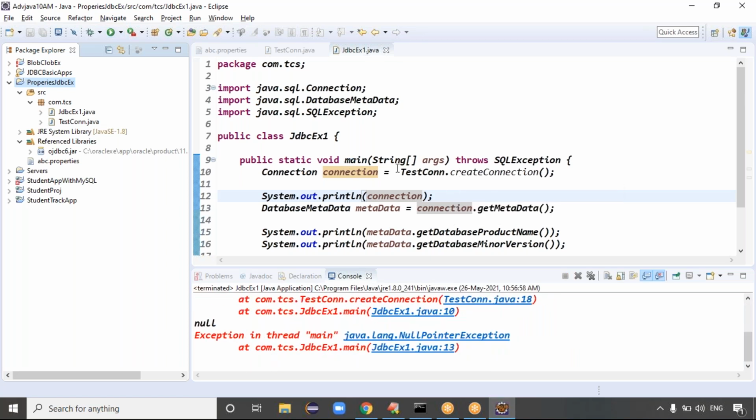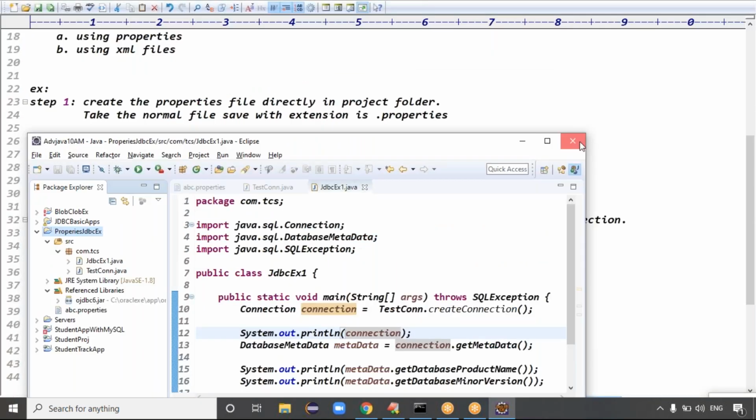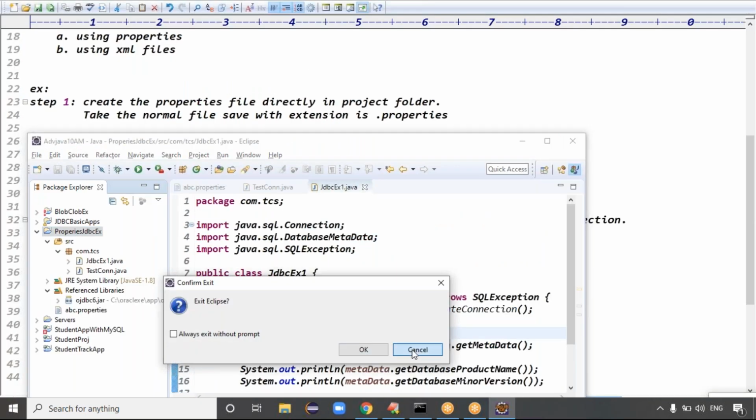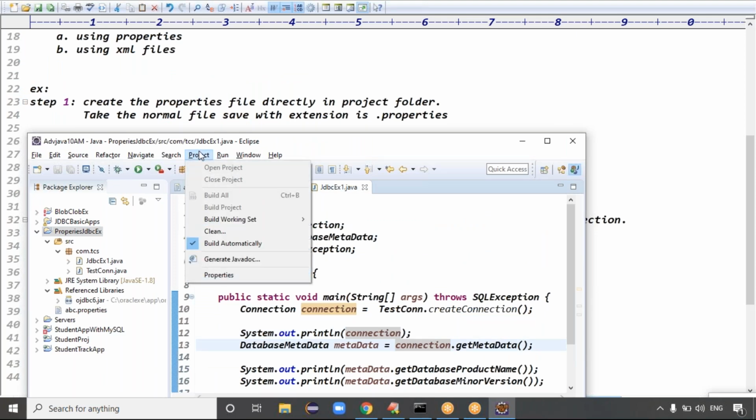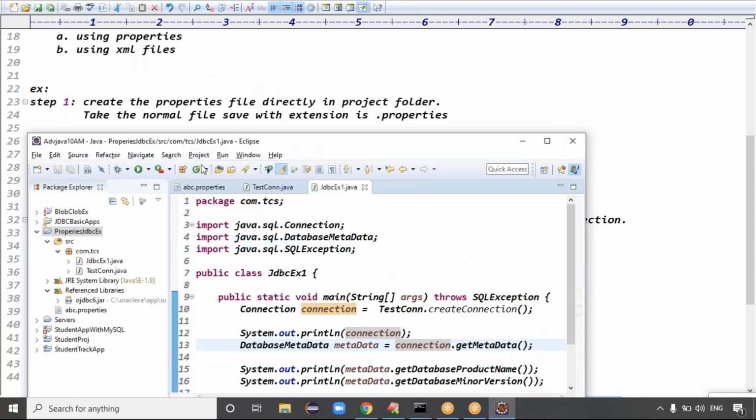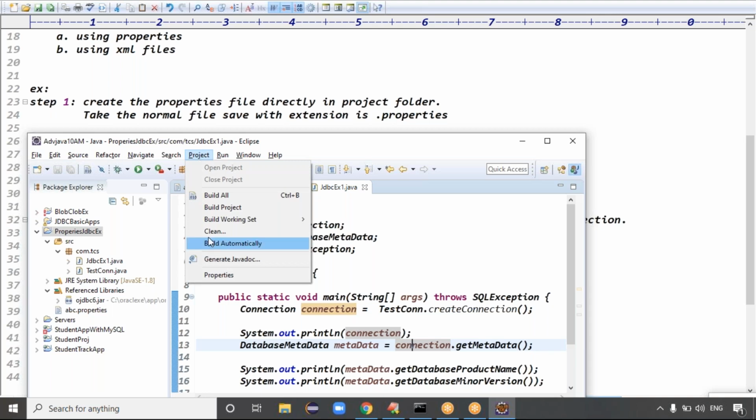So initially you still got the null value, right? Guys, even if you load the jar file, if the jar file is not getting loaded properly, then you have to clean the project once. Right click on the project, we have the clean option.